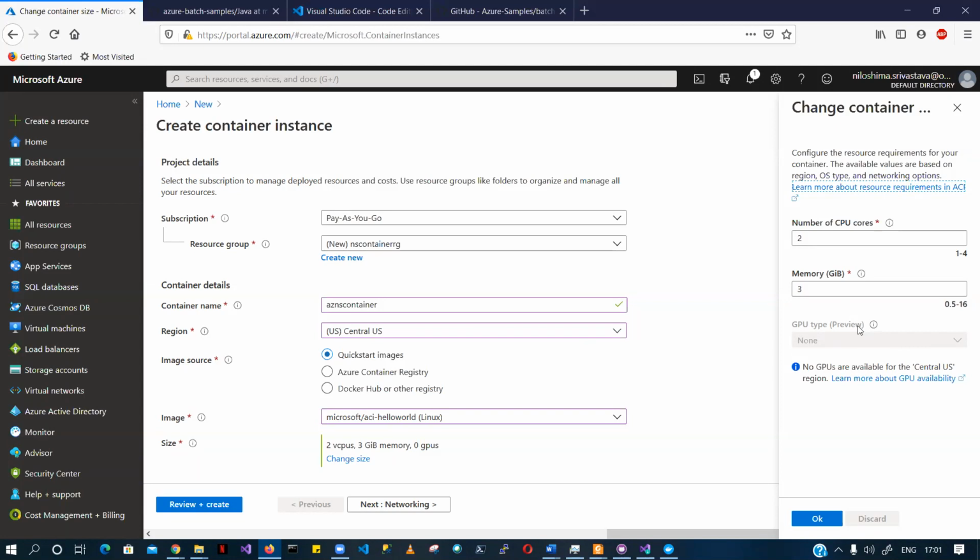What do you mean by preview? Does anyone of you know the difference between preview and the other? If you are able to see, this memory is not in preview. So what does this Azure portal try to explain to you? It is saying that this is for preview release. Can anyone of you explain to me? Hello, am I audible? Yeah, Nirosima. So I don't know about this. Fair enough.